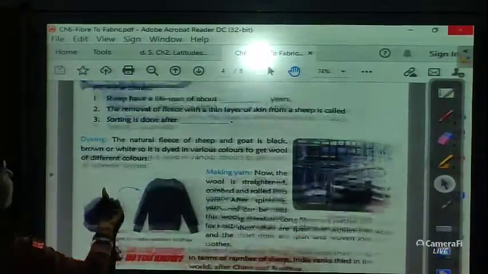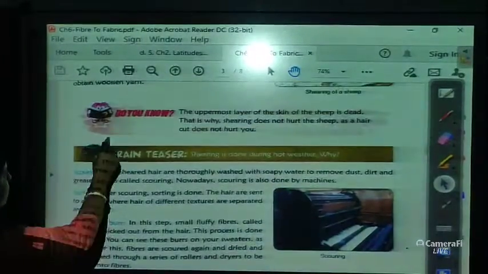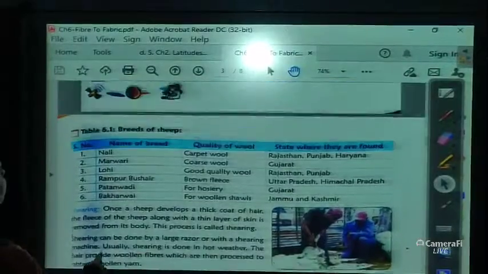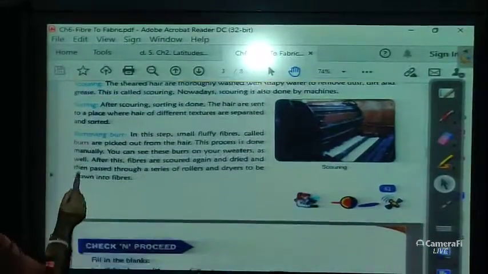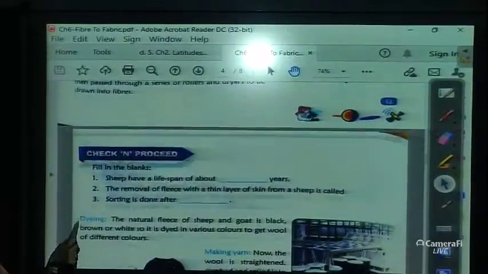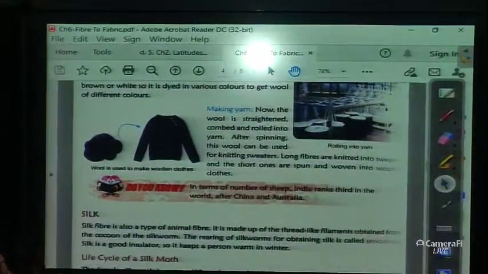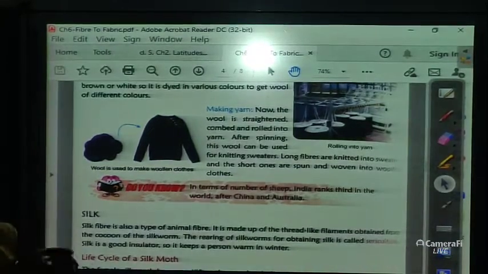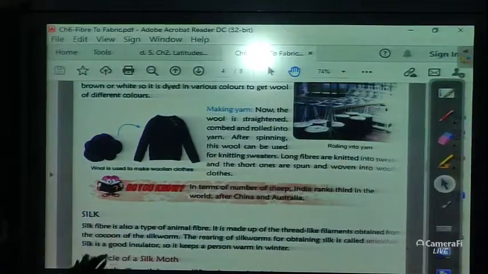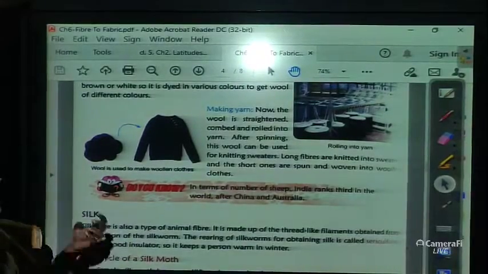Okay, class. So what are the steps we have learnt? The steps we have learnt are rearing, shearing, scouring, sorting, removing burr, dyeing and making yarn. So this is the process of making wool. Today we have learnt about this only. In the next class we will learn about silk.